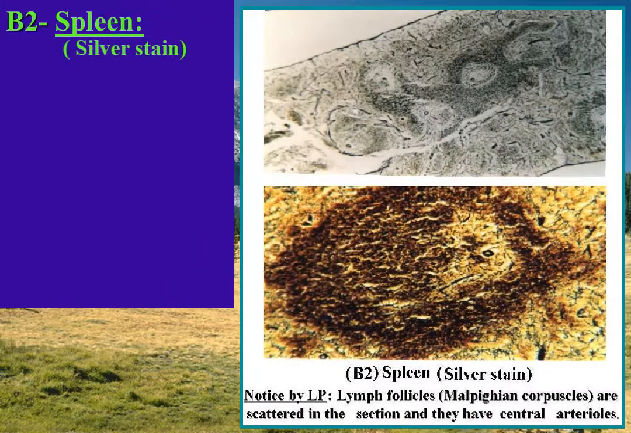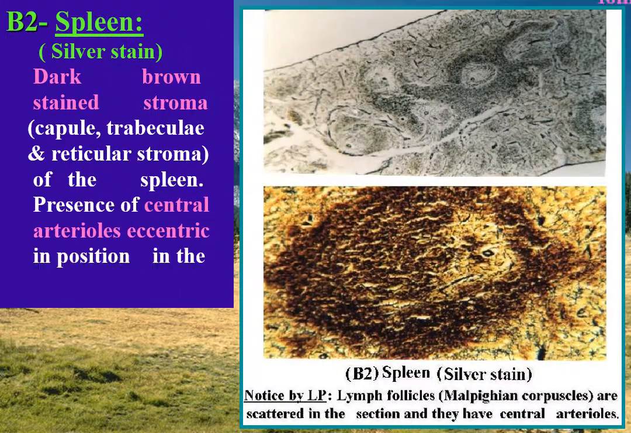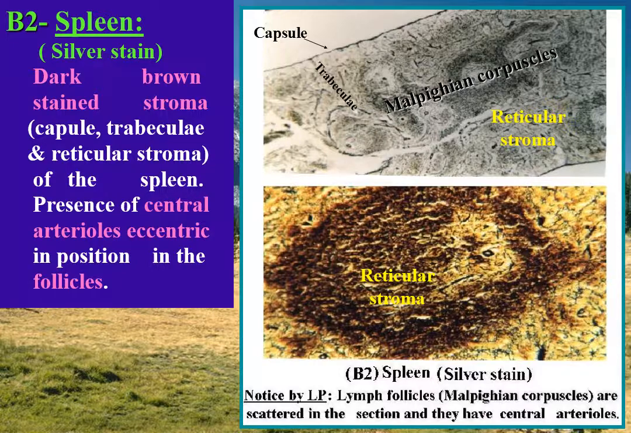Spleen stained with silver examined by low power, showing dark brown stained stroma composed of capsule, trabeculae, and reticular stroma. Reticular stroma of Malpighian corpuscles are scattered in the section, and they have central arterioles.